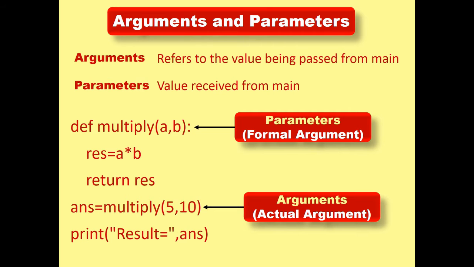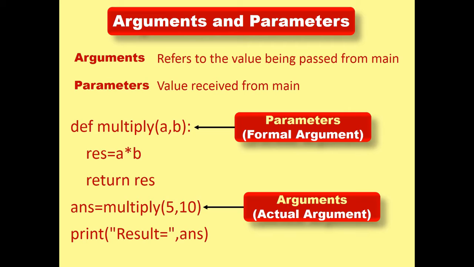Next, from this chapter, we have arguments and parameters. A simple definition of both arguments and parameters is written on the screen. Argument refers to the value being passed from main, whereas parameter is the value received from main. Here it is in the example which is written here.